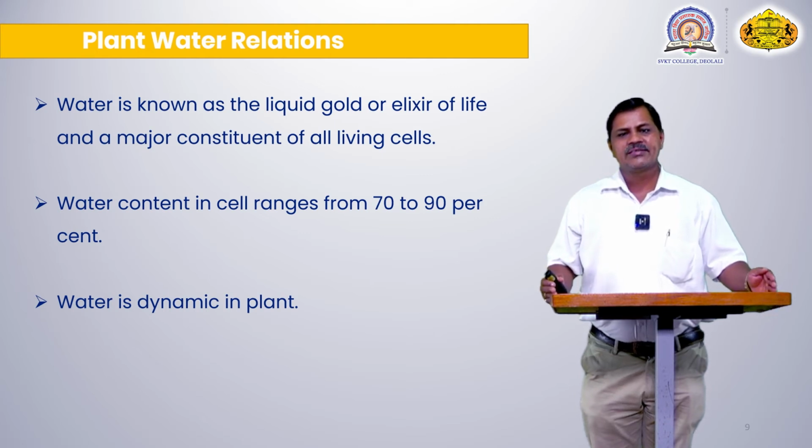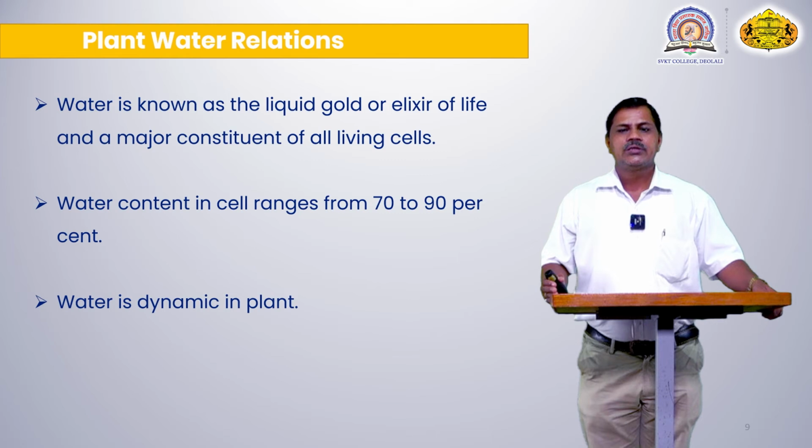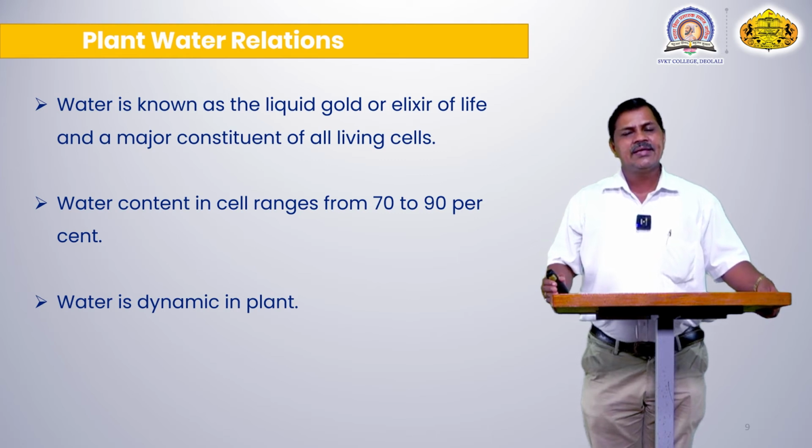Water makes up 70 to 90% of each and every cell of the plant body.